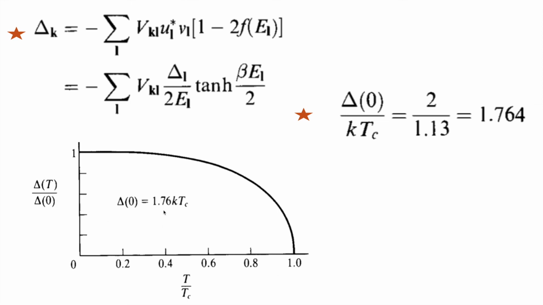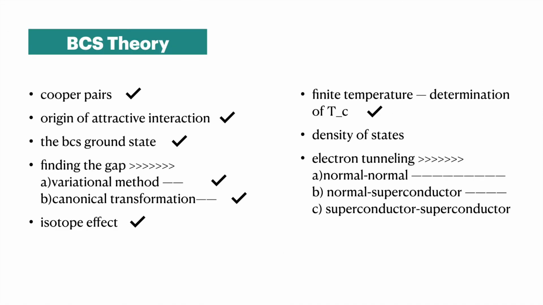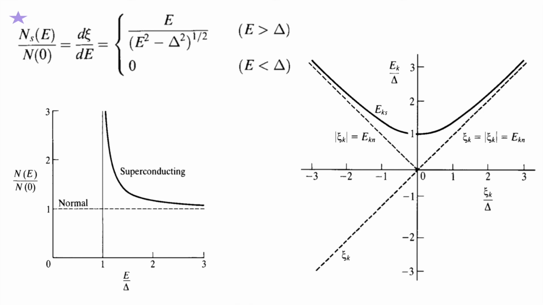Then density of states and electron tunneling, two more things we have to discuss. There are not many equations, so I will just discuss these plots.